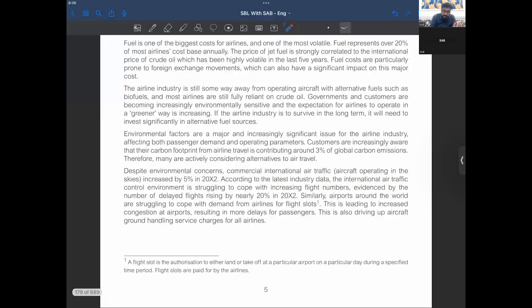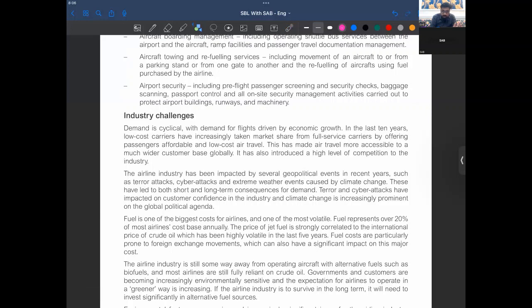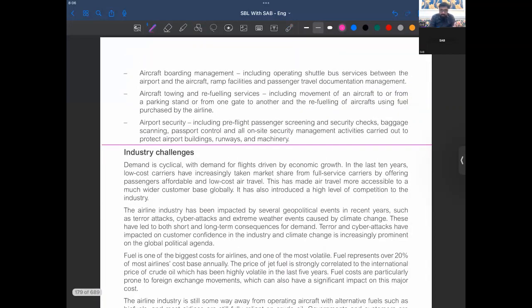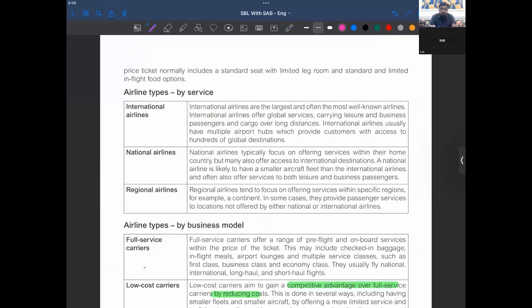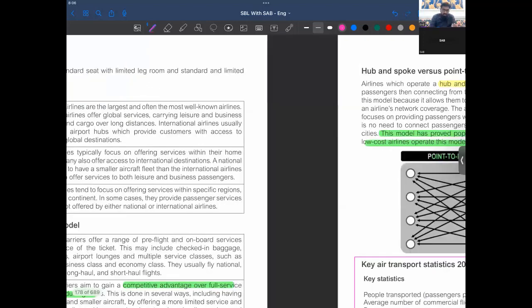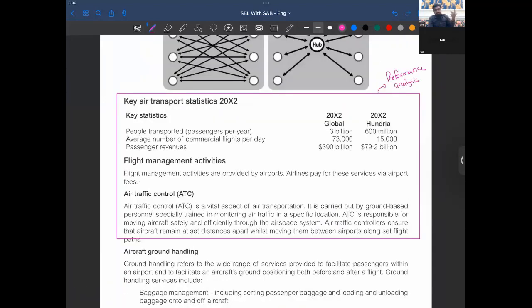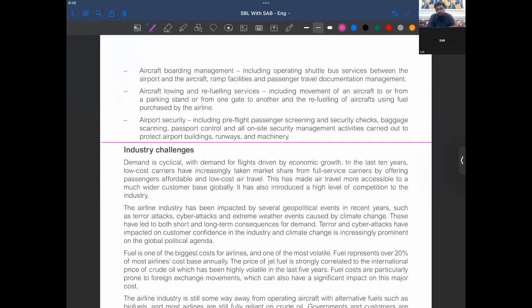So apart from the industry challenges, we have got enough information, I guess. We have now got enough information on the industry that we are going to do a question, right? One of the questions predicted now is that performance analysis could be asked here. But apart from the challenges, we have got enough knowledge of all the sectors, particularly to the airline, right?